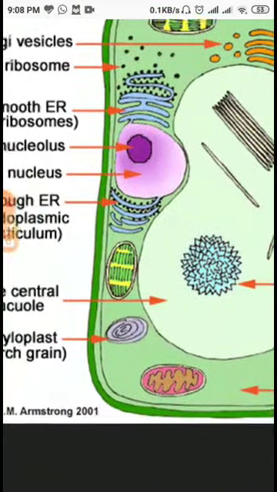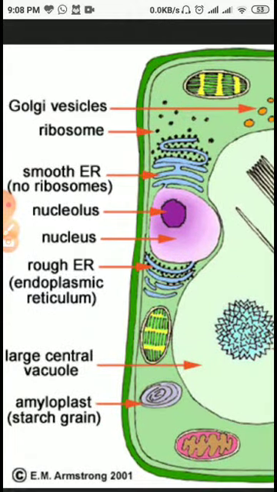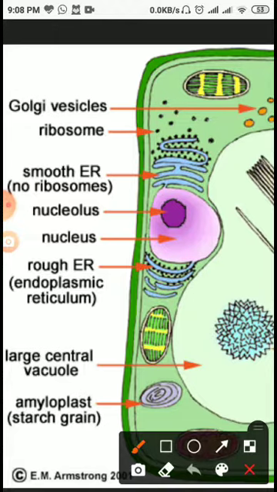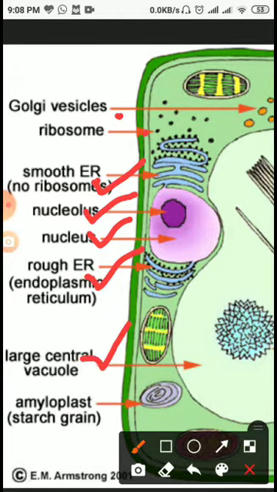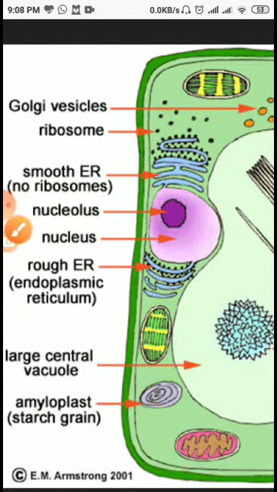And see here, the Golgi body. This is the Golgi vesicle, ribosomes, smooth endoplasmic reticulum, nucleolus, nucleus, rough endoplasmic reticulum, and large central vacuole, starch grains that get deposited inside it, Golgi vesicles, ribosomes, so many structures that you are looking at here, my dear student.